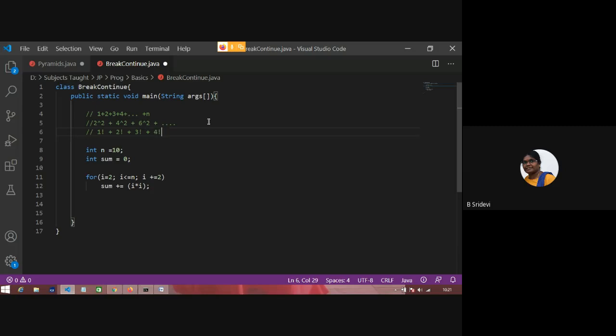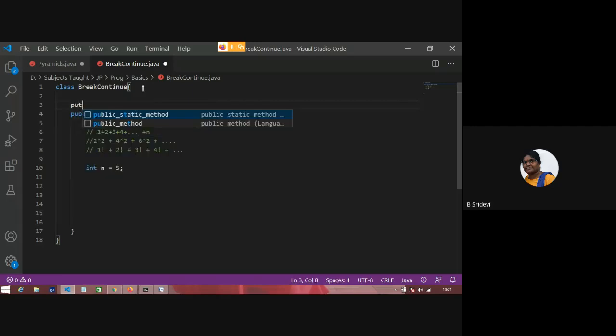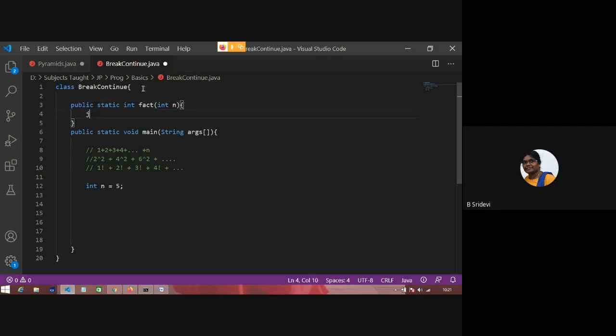Now we'll solve this loop, this series. See, if n is equal to 10, I want 1 factorial plus 2 factorial plus 3 factorial plus 4 factorial up to n factorial. Let the i be 1. Generally, ఇది చెయ్యాలంటే మనం ఏం చేస్తాం? We'll write a factorial method. Okay. How to write factorial method? Public static int fact. I'll receive something here. Okay.